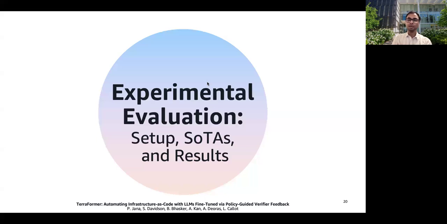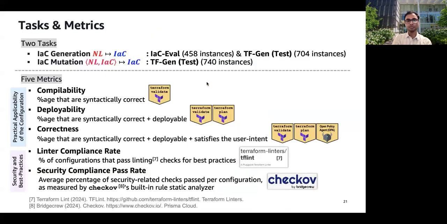Now let's move on to the experimental evaluation, covering our setup, baselines, and results. We evaluate on two tasks, first IaC generation, second IaC mutation, and we measure 5 metrics across 2 dimensions. For practical applicability, we compute compilability, deployability, and correctness. And for security and best practices, we compute linter compliance rate using TFLint and security compliance pass rate using Checkov.